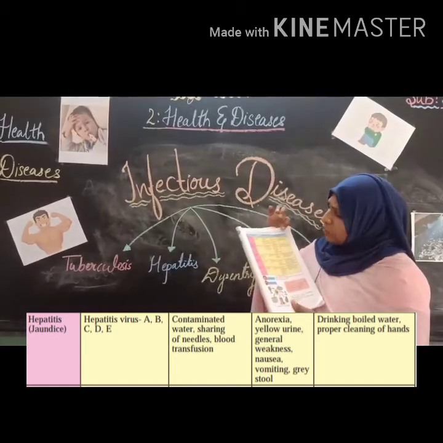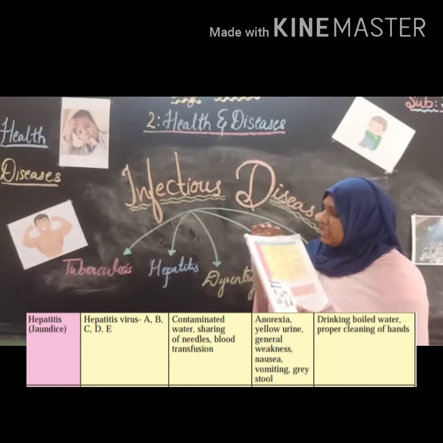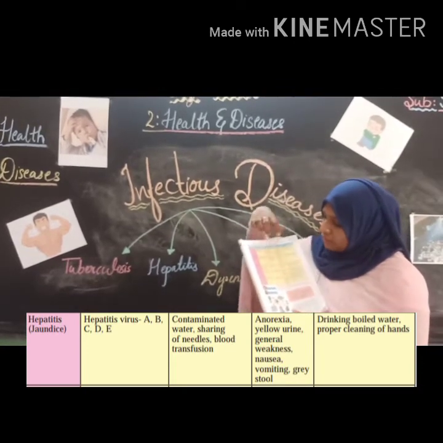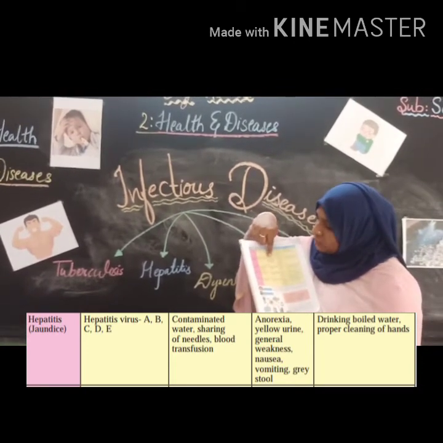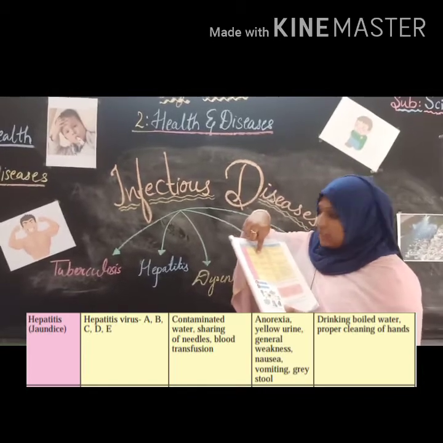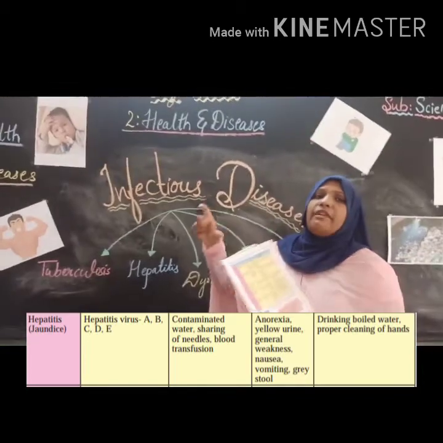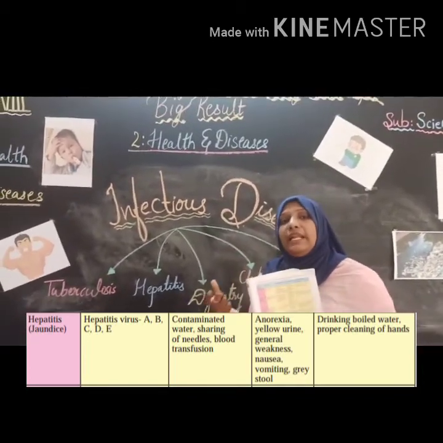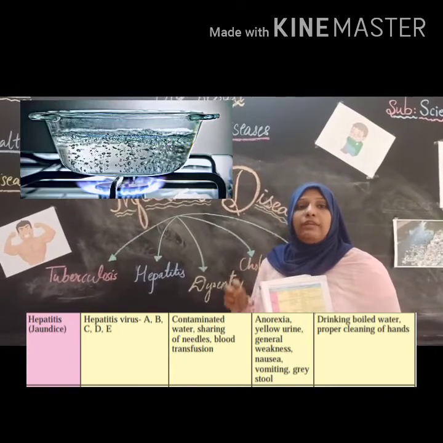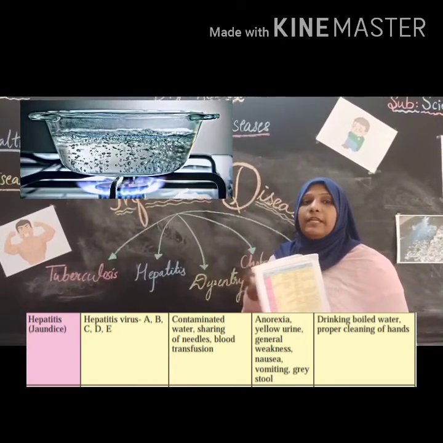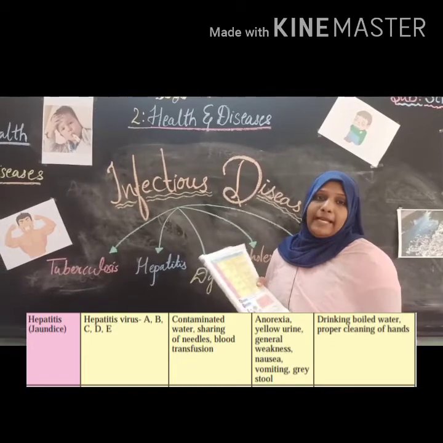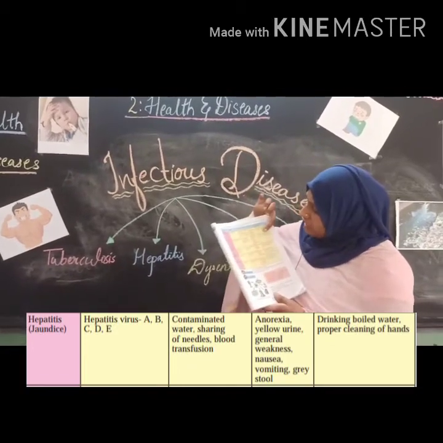Now we will see the prevention and treatment. See, here is the mode of infection. The mode of infection of hepatitis is contaminated water. So what do we have to do to prevent it? If we drink boiled, clean water, there is no possibility of being infected by hepatitis. So, drinking boiled water.